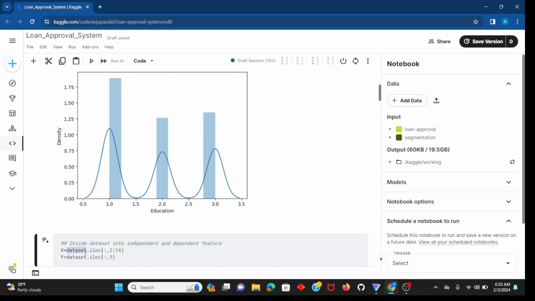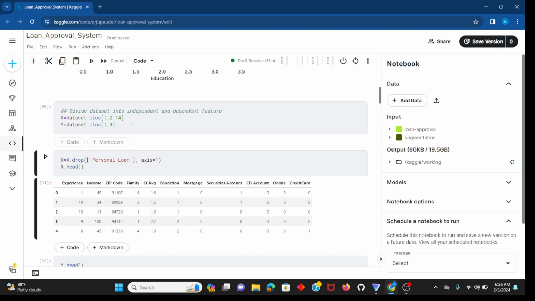Now I am dividing the dataset into dependent and independent features. We have several columns, and we have to decide which column is dependent and which is independent. So I'm using dataset.iloc, taking all the rows and columns from 2 to 13, because 14 is excluded, not included. Then I'm taking all the rows of the ninth column.